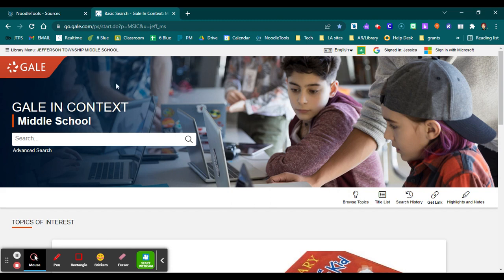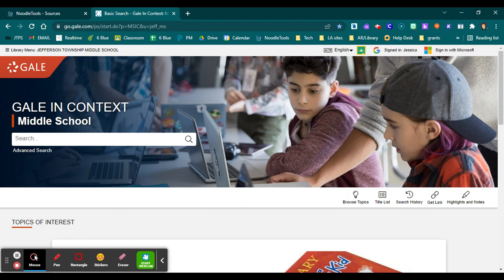If you get to this link and it doesn't have Jefferson Township Middle School already connected, it's going to ask you for a district password. The password for the middle school is Falcon, Falcon, and it's all lowercase. After you log in with that password, you're going to want to sign in with Google as well. You'll click this, it'll pop up the option of which account to use, and you'll be signed in.